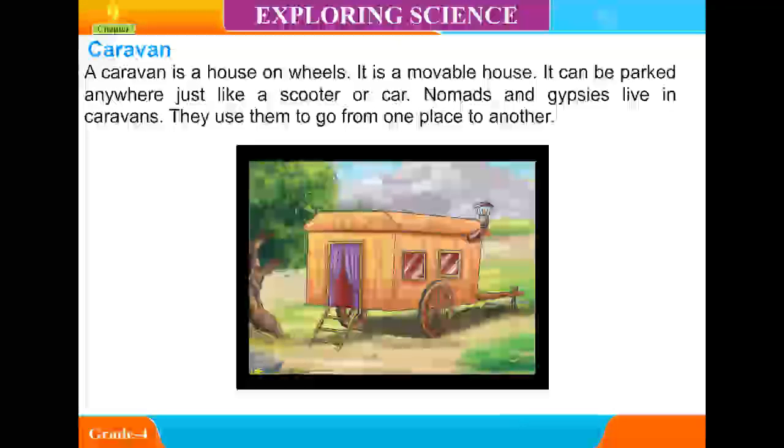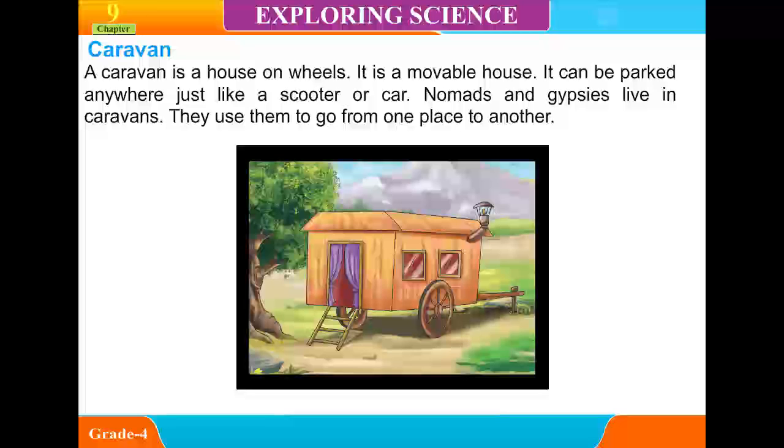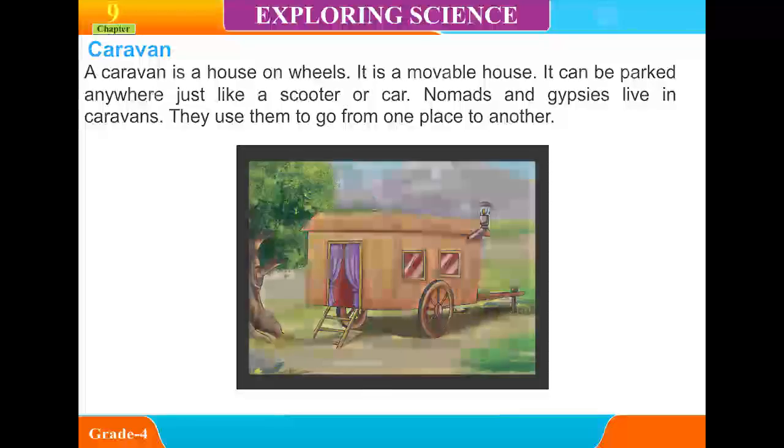Karwa. A karwa is a house on wheels. It is a movable house. It can be parked anywhere just like a scooter or car. Nomads and gypsies live in karwas. They use them to go from one place to another.